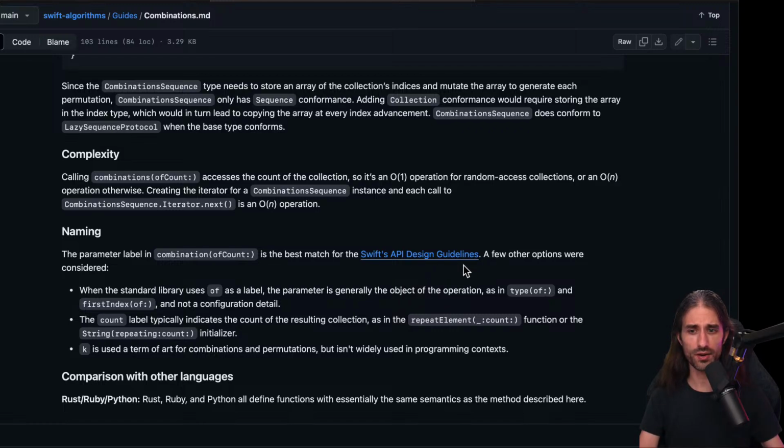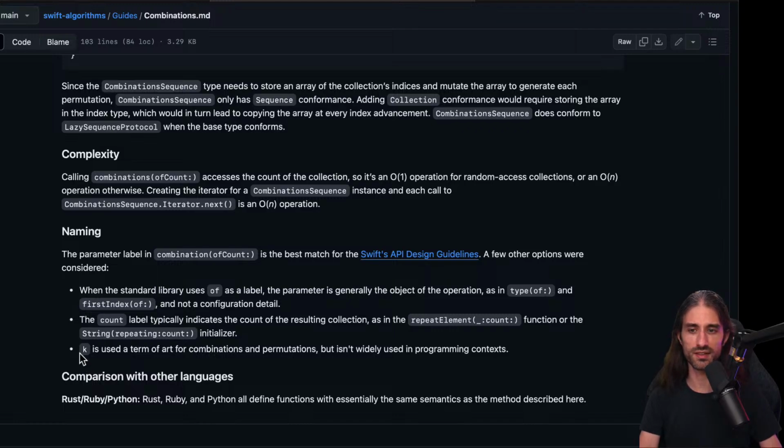A few other options were considered. So when the standard library uses of as a label, the parameter is generally the object of the operation, as in type of and first index of, and not a configuration detail. So that's why it's combination of count and not combination of just of. The count label typically indicates the count of the resulting collection, as in the repeat element count function or the string repeating count initializer. And k is used as a term of art for combinations and permutations, but isn't widely used